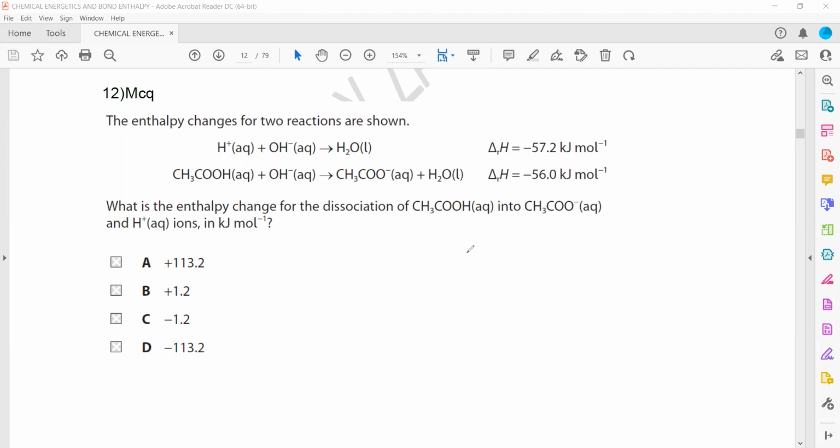So if I write equation 2 first: CH3COOH plus OH- gives CH3COO- and H2O, and the enthalpy change is minus 56.